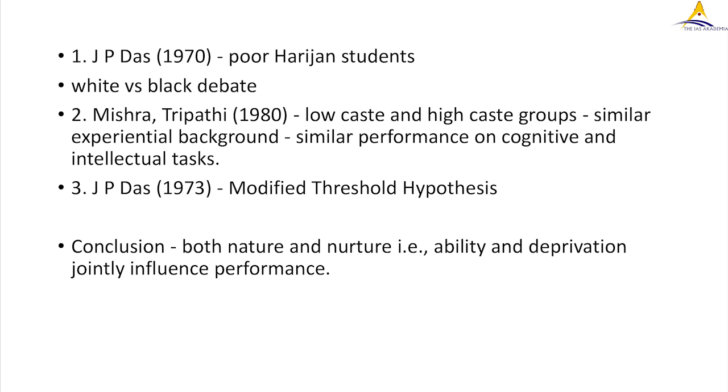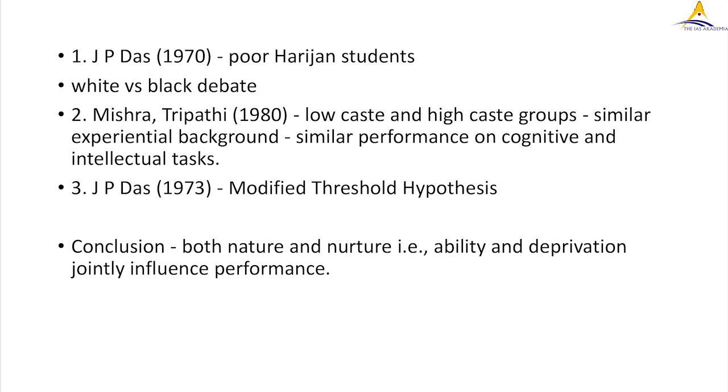Now again, researchers came to a conflict. One gave the nurture argument, one gave the nature argument. So in 1973, J.P. Das gave a modified threshold hypothesis in which he reconciled this debate of nature and nurture. He established a threshold for intellectual ability in the students.